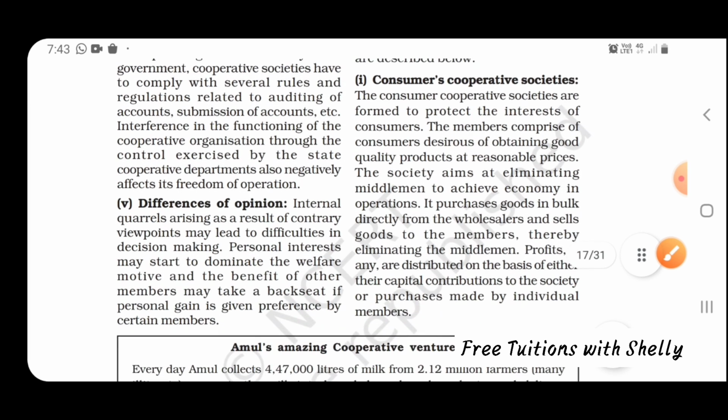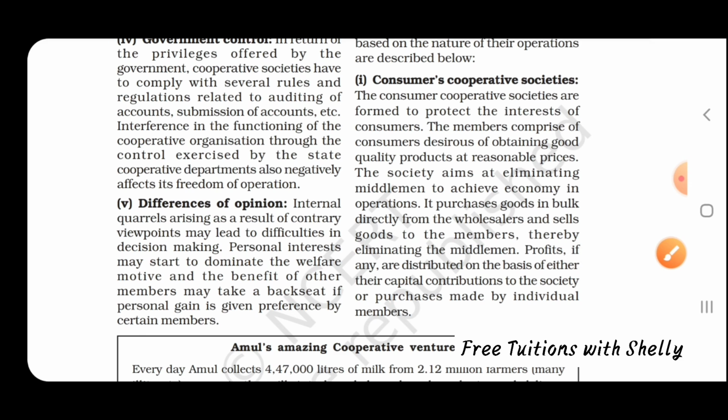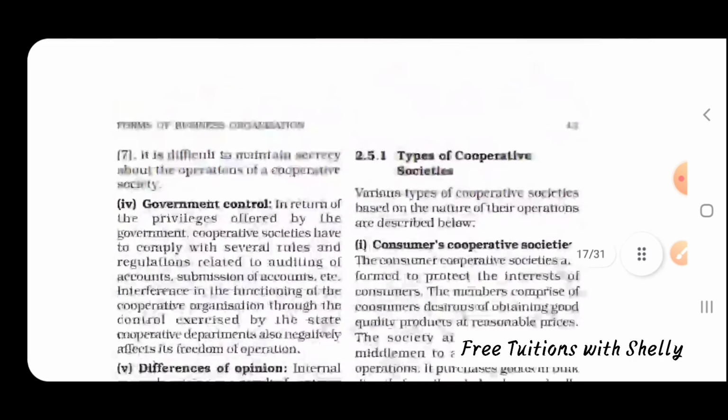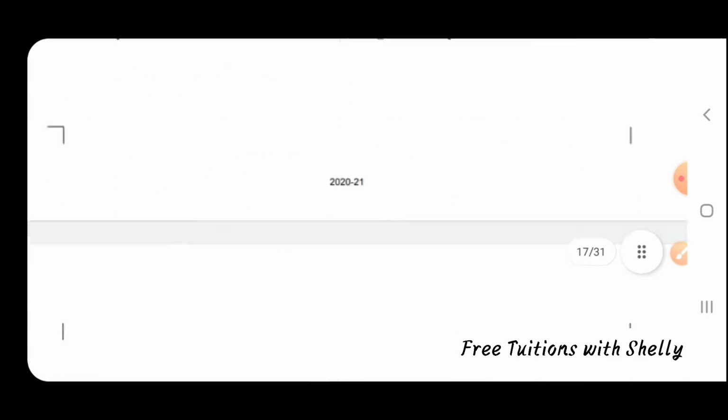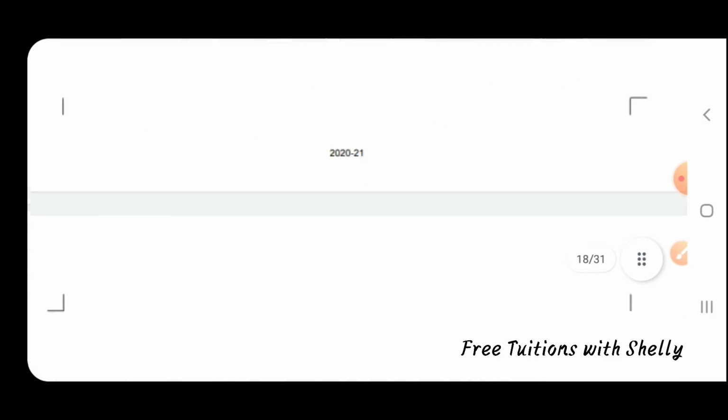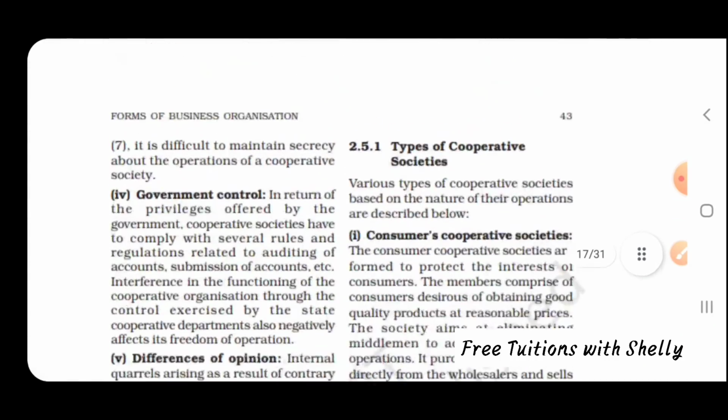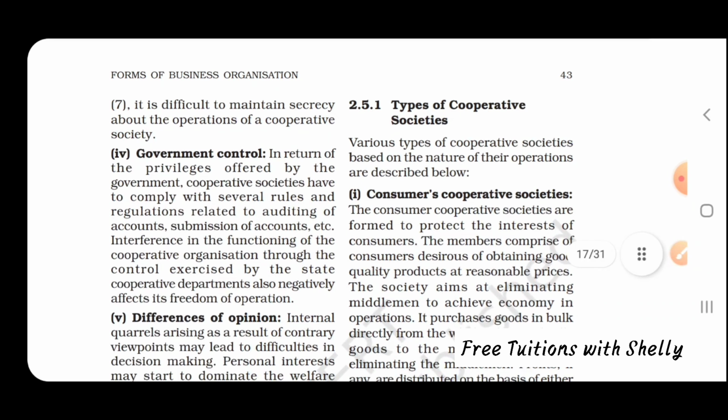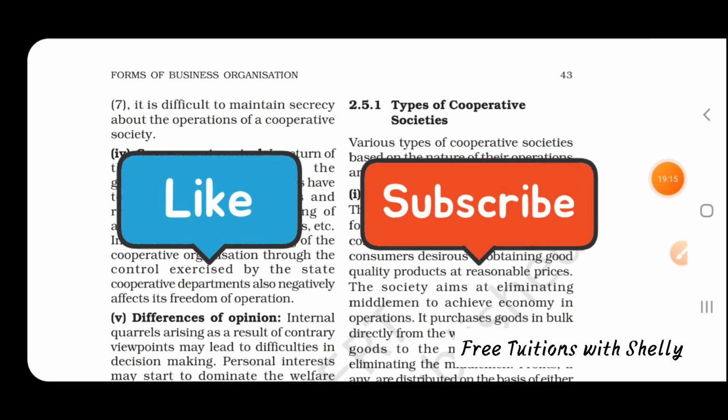Then there is difference in opinions. As many people are engaged, one person's interest may not be accepted by another person, so quarrels and disputes occur. So this is what is meant by cooperative society, and next we will look at the types of cooperative society.